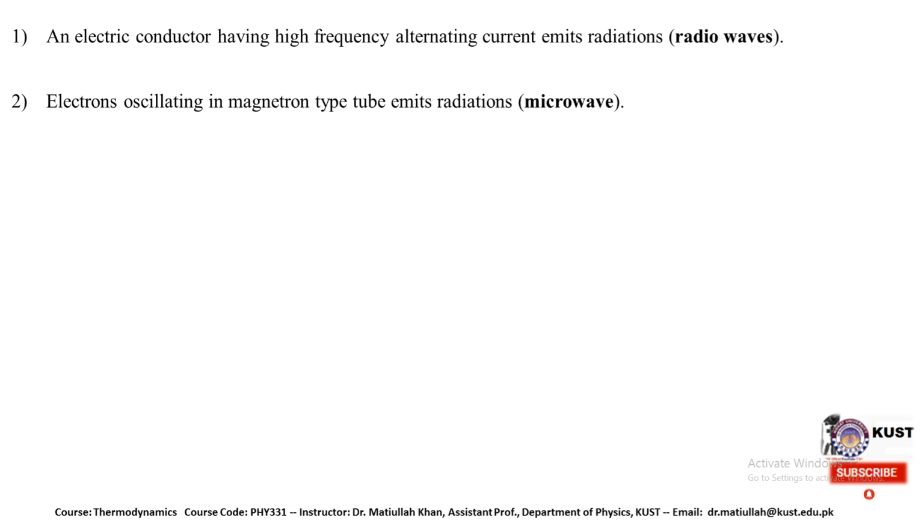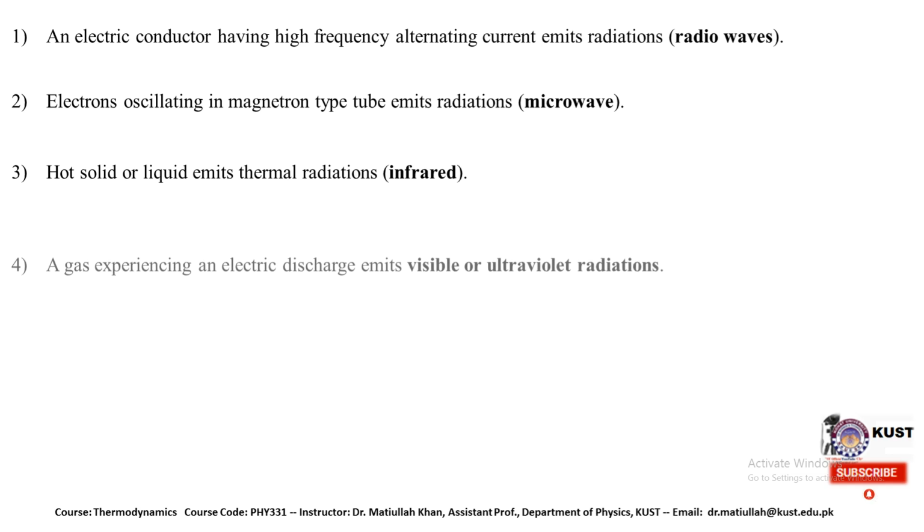The created electromagnetic radiations are in the range of microwaves. When we increase the temperature of some solid or liquid, it emits radiation, and this radiation comes across the infrared section of the electromagnetic spectrum. These are actually thermal radiation, carrying the heat from one place to another.